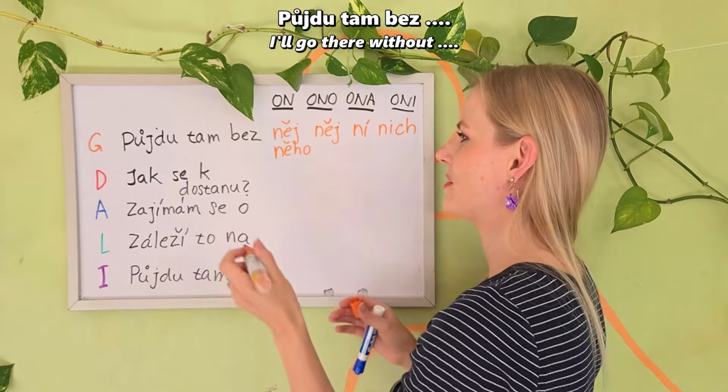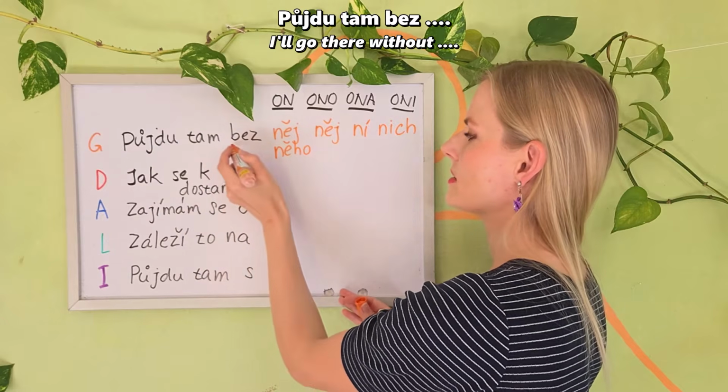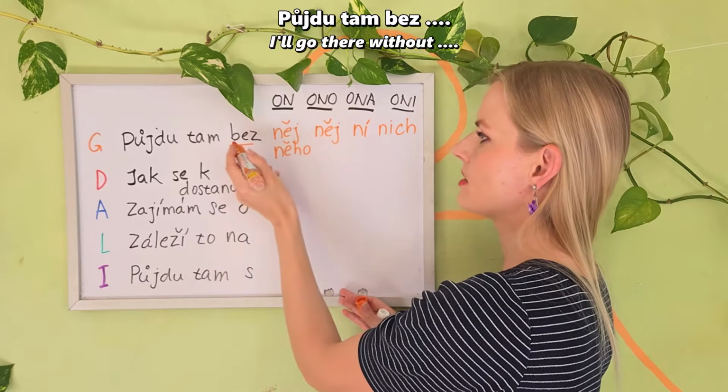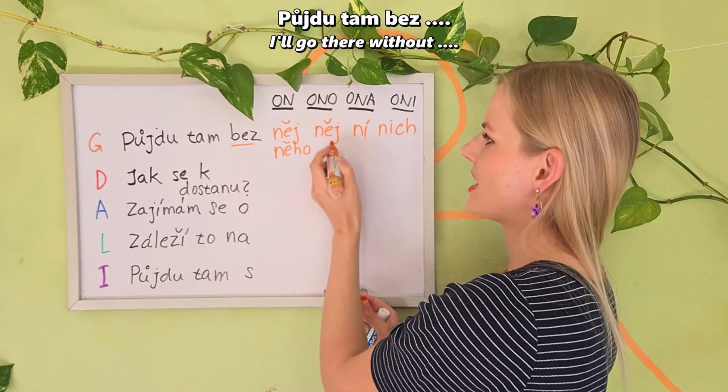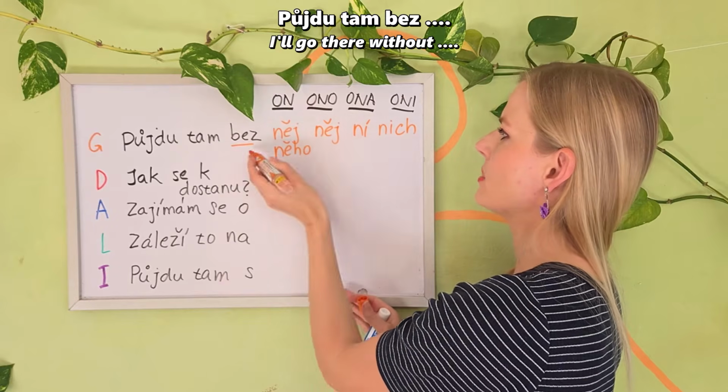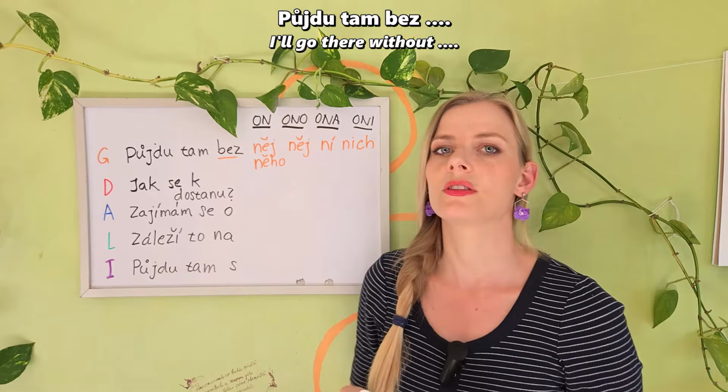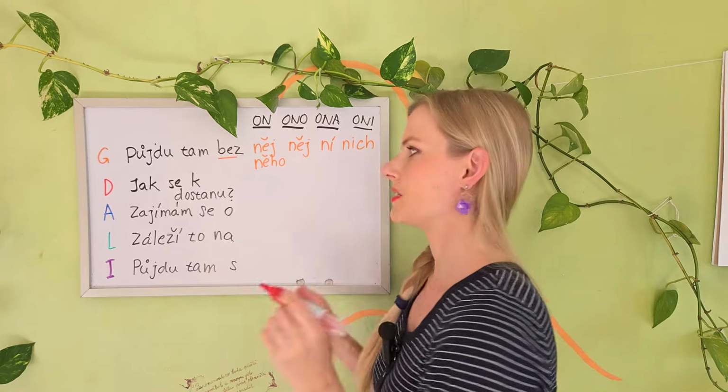Opakujte po mně, repeat after me. Půjdu tam bez něj, bez něho. Bez něj, bez ní, bez nich. All starting with N. Now let's do the dative case.